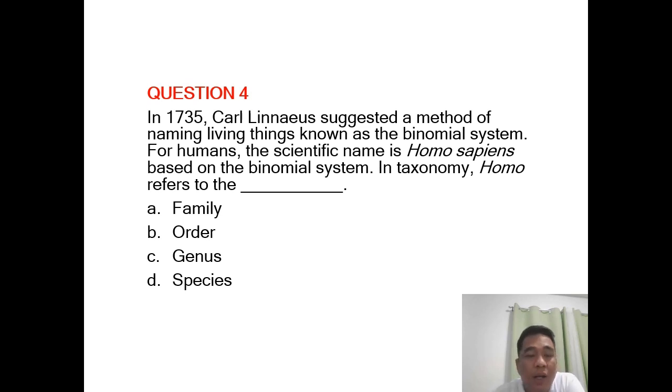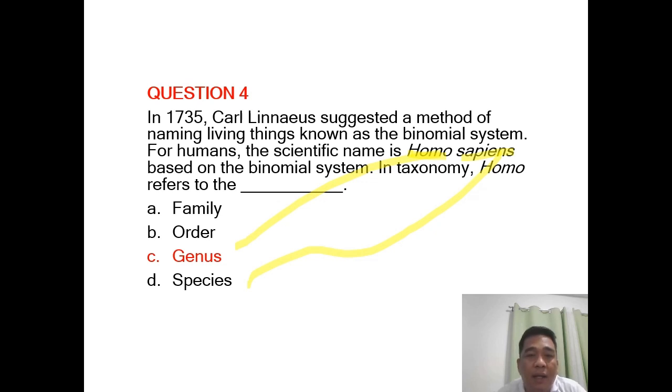For question number 4, ang tamang sagot natin dito ay the genus. Okay. In the binomial system, yung dalawang terms na binabanggit po natin, the very first term, let's say for example, we talk about the Homo sapiens. Ang Homo ay tinatawag po natin na the genus at ang sapiens naman ay tinatawag po natin na species. Okay? Kaya ang tawag natin dito ay binomial system.